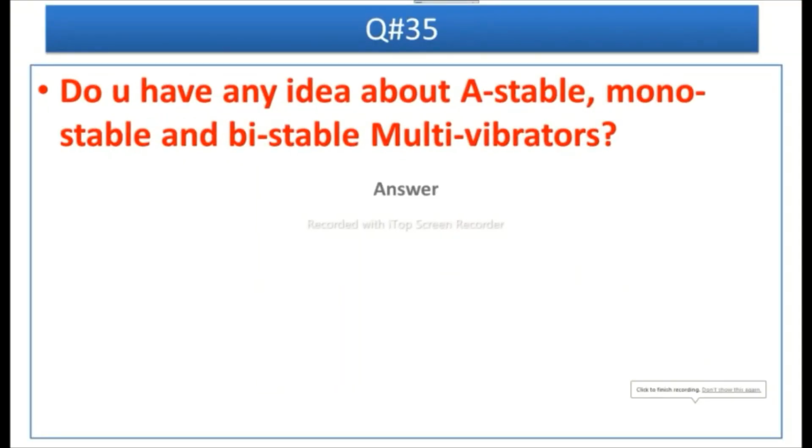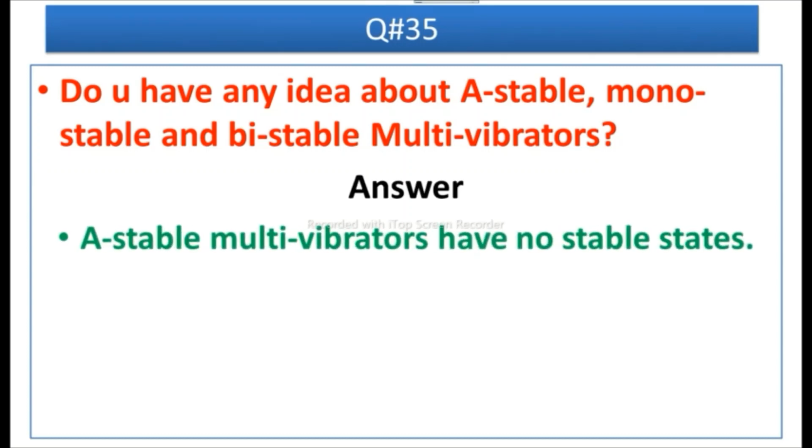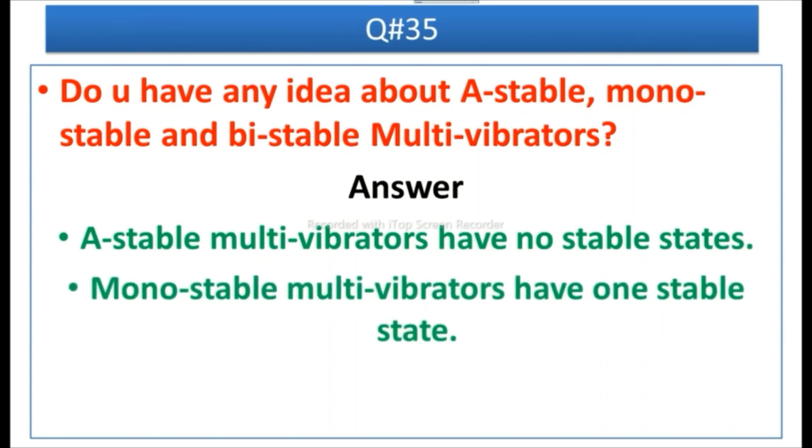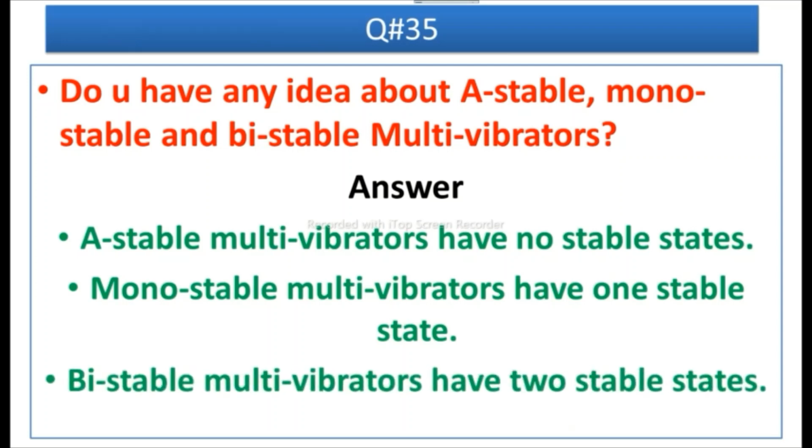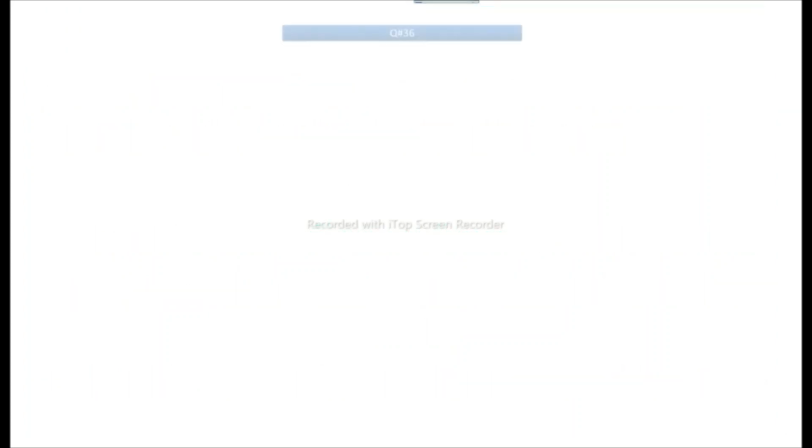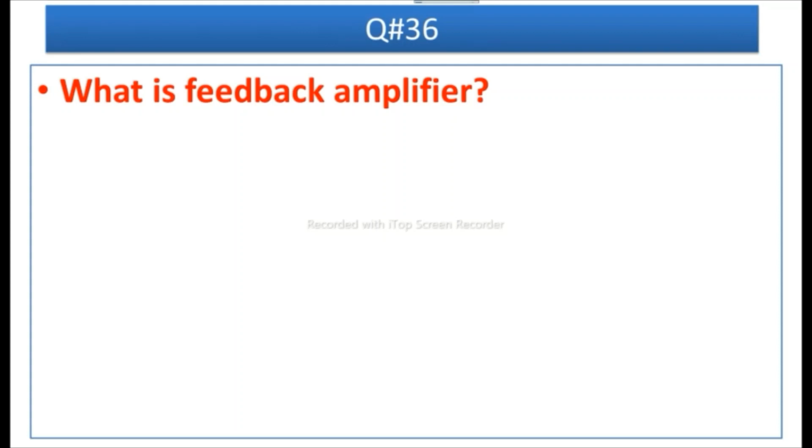Question is, do you have any idea about astable, monostable and bistable multivibrators? ये बहुत ही important question है. Answer is, astable multivibrators have no stable state, and monostable multivibrators have one stable state, and bistable multivibrators have two stable states. Two stable states कौन सी होती हैं? On and off.